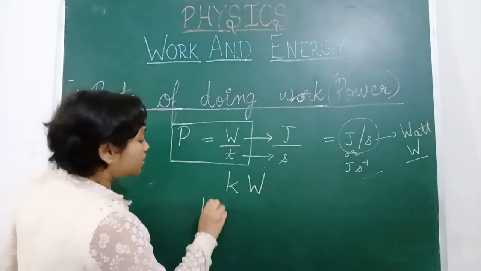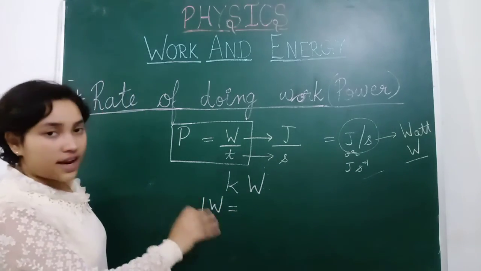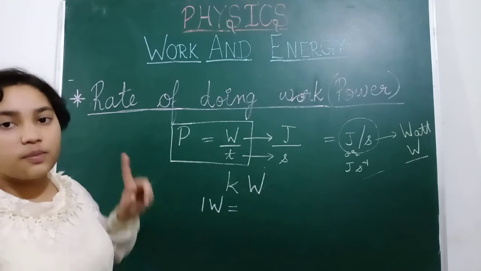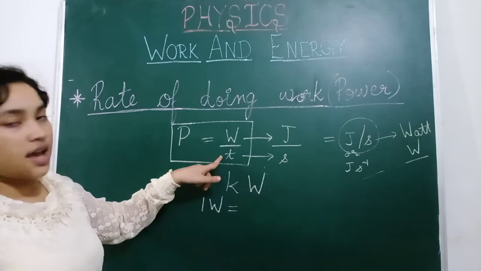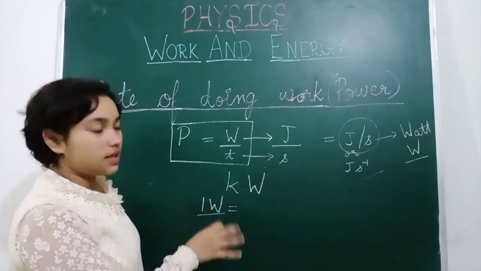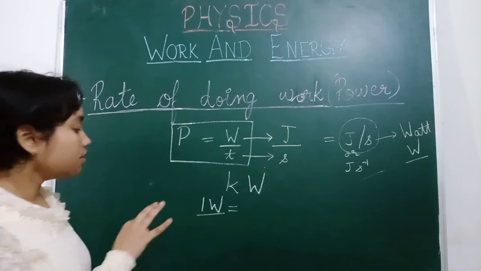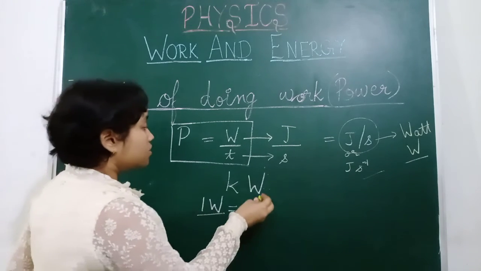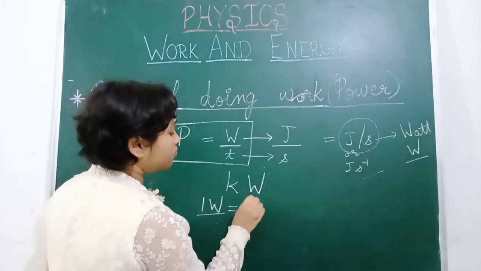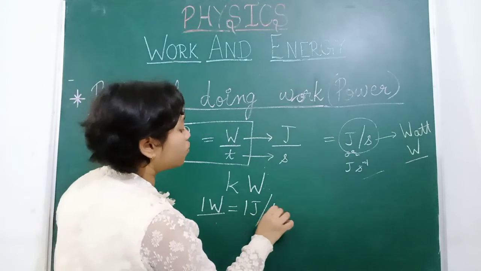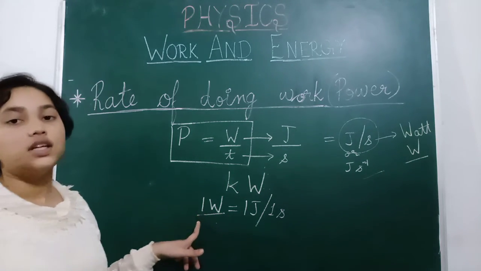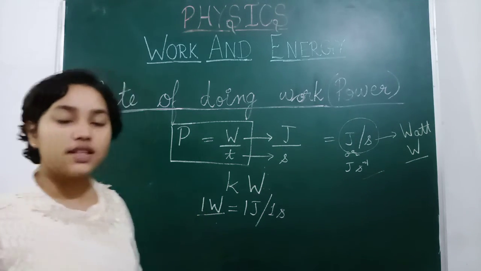The power will be 1 watt when work done is 1 joule and time taken is 1 second. So 1 joule of work upon 1 second, time taken is 1 second, then we will say the power is 1 watt.